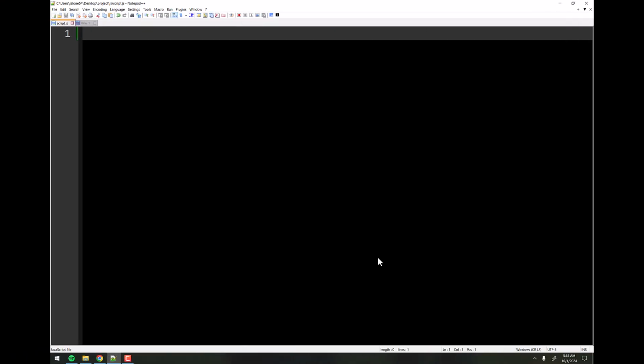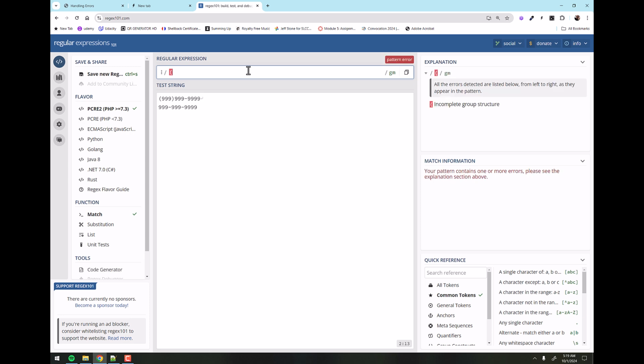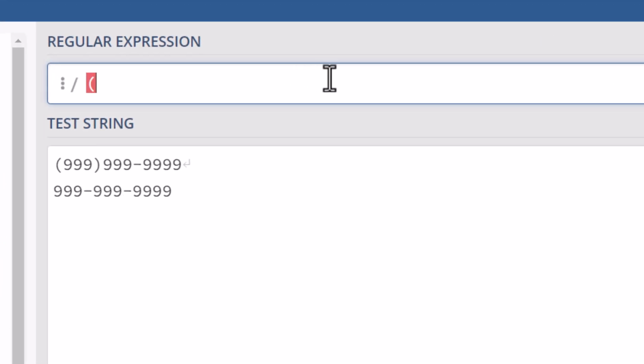So we got a blank JavaScript file here that we're going to use in just a minute, but let's go back to the regex 101 site and imagine that we are only going to allow this form of a phone number, right? So we won't allow this form or anything else, only that first one. So let's just think about what that looks like. We first have to start with a parenthesis, right? So we can do a parenthesis, but the problem is a parenthesis is part of the grouping thing, right? So it's expecting that you're about to make a group. So we have to escape the parenthesis, right?